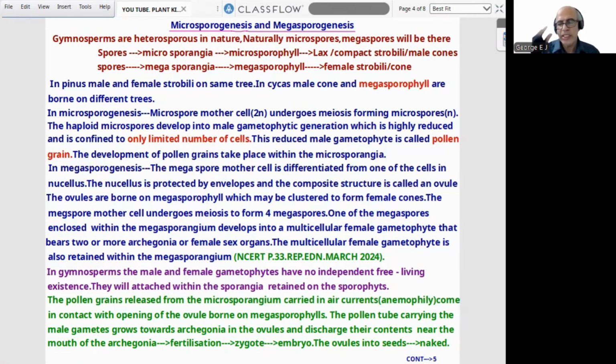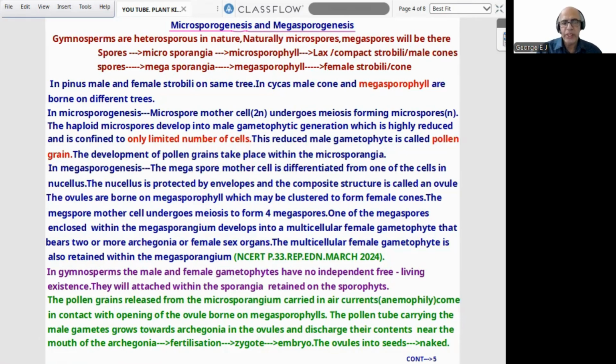Male side comparatively easy. Female side, slight confusion is there. Anyway, according to NCERT, what they provide, we can discuss. In megasporogenesis, again, megaspore mother cell is differentiated from one of the cells in nucellus. Nucellus generally means structure cells which surround the female gametophyte, which will be diploid. Nucellus is protected by envelopes and the composite structure is called an ovule. Ovules are borne on megasporophyll, which may be clustered to form female cone.